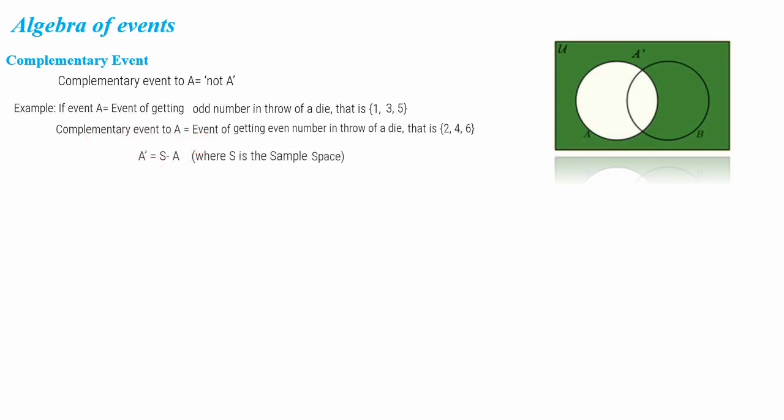A simple way of calculation: the complement of an event A, that is A dash, is equal to the sample space from which you have to remove the set A. From the sample space you have to remove the set A.